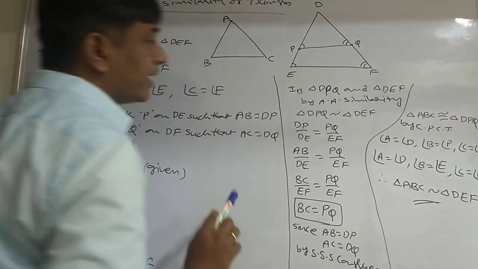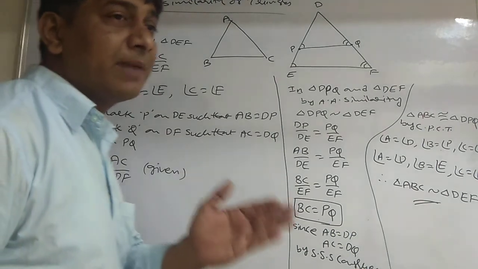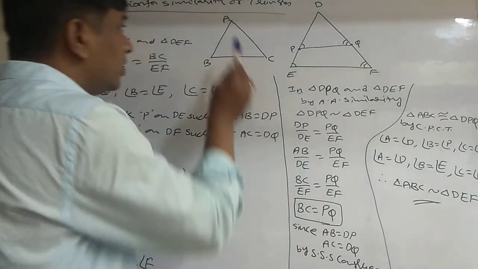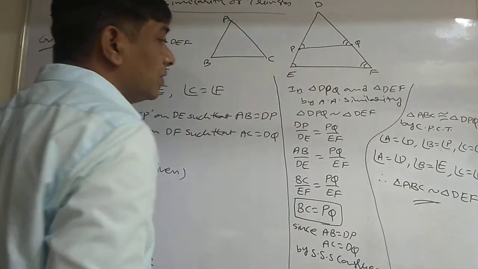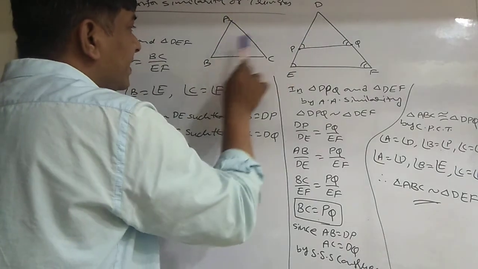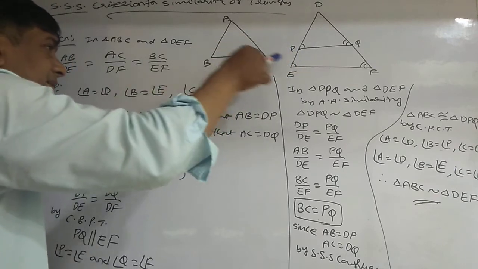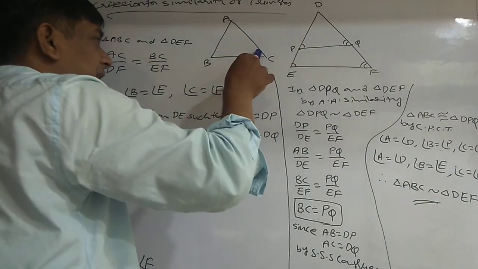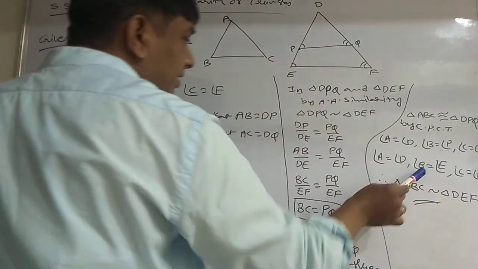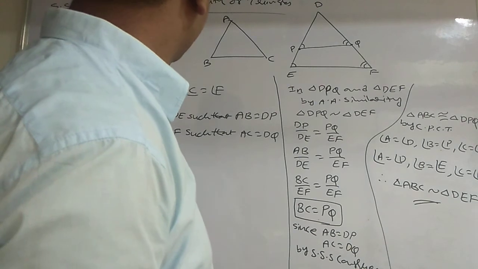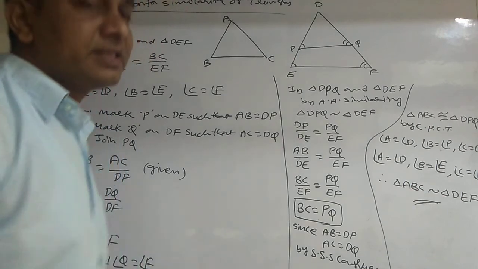Since they are congruent, by CPCT, corresponding parts of congruent triangles are equal. So angle A is equal to angle D, angle B is equal to angle P, angle C is equal to angle Q. But angle B is nothing but angle P, which is nothing but angle E here. So angle B is equal to angle E. Angle Q is equal to angle C, and angle Q is nothing but angle F. So angle F is equal to angle C. Therefore, the ratio is equal, given, and I proved the angles are equal. So therefore, the two triangles are similar.